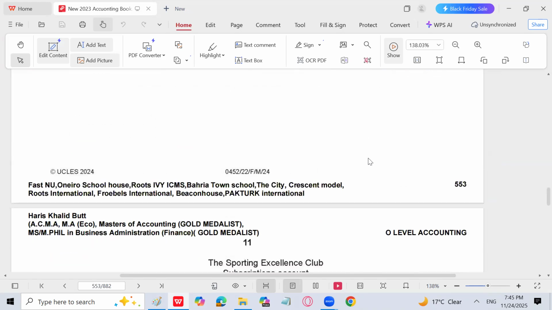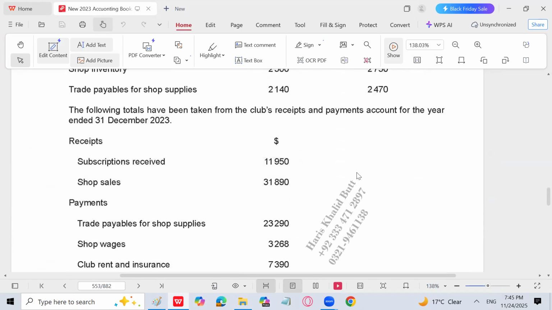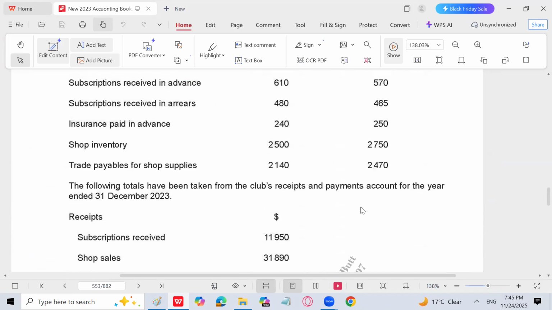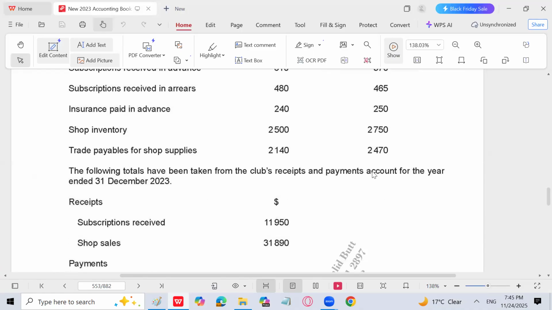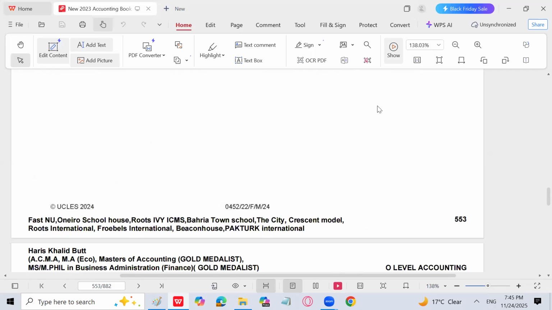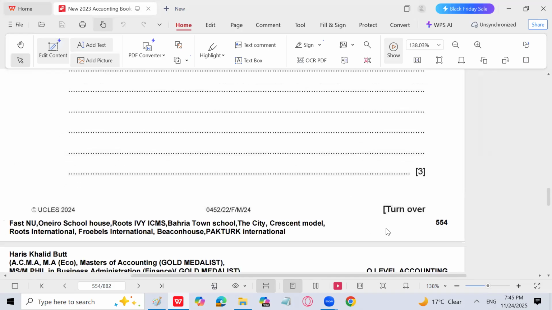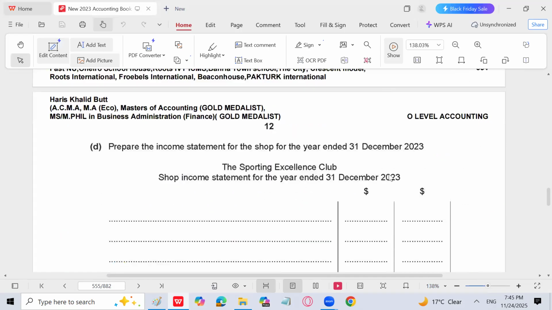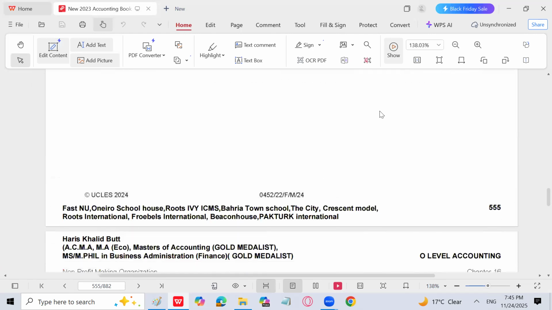Now you will solve this question, February/March 2024, at home. This is going to be the same type of question which we have done right now. I mean, which has been solved. Almost the same question. You will prepare the subscription account, the rent and insurance account, shop purchases, obviously you have to calculate, and then the shop income statement. I believe that you will do that easily.